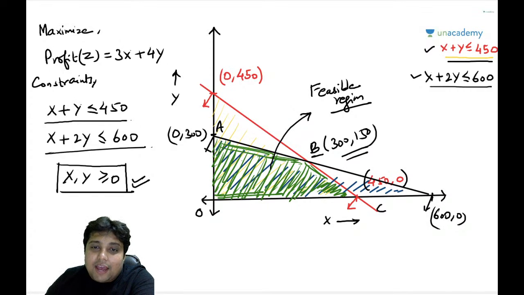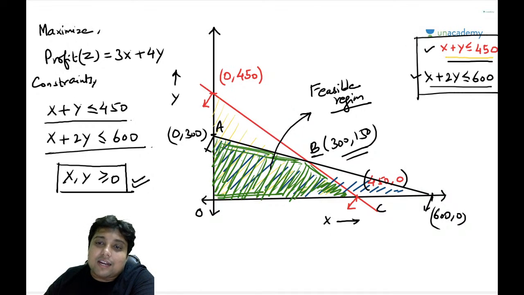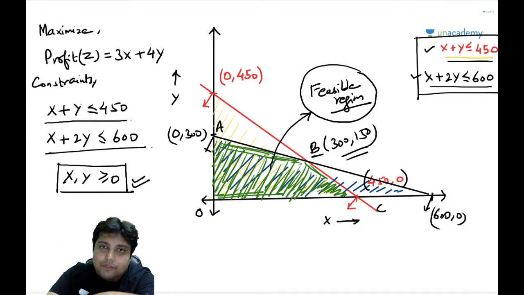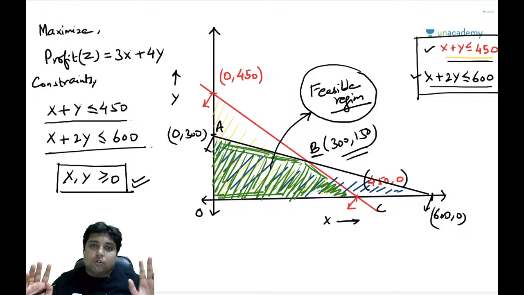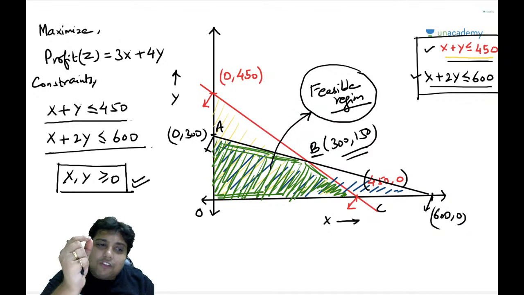And if I have the region which is full of feasible solutions for both these constraints, this region is basically the region which contains the feasible solution for our entire problem. So I hope you all are getting my point. The region OABC is filled with all the feasible solutions, and now